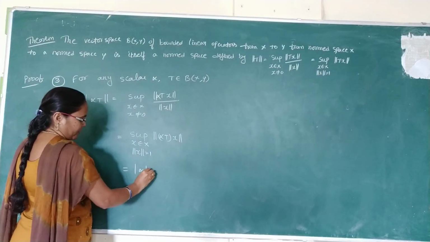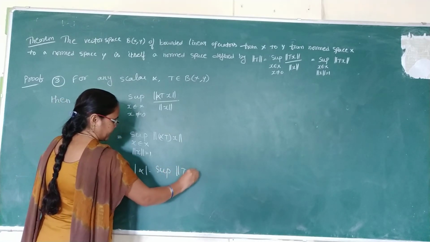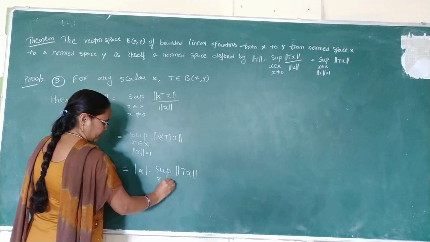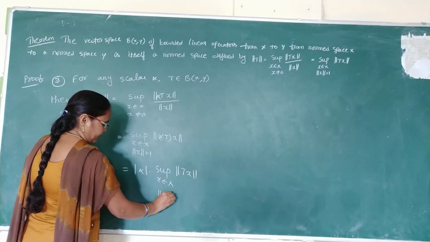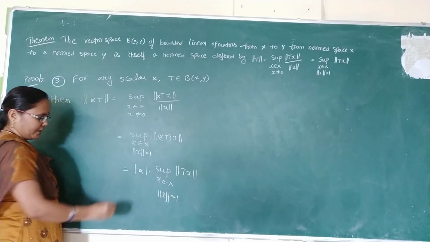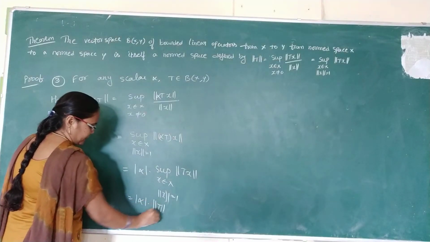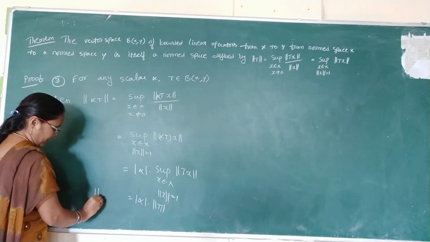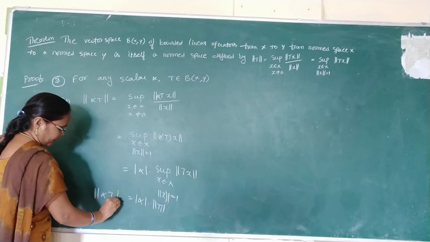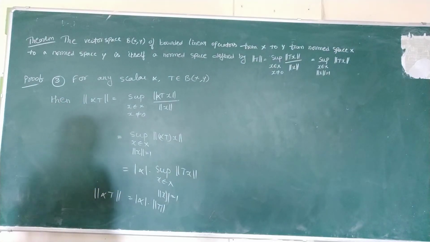So modulus alpha into supremum of norm tx, where x belongs to capital X and norm x is equal to 1. So modulus of alpha into this entire thing, which is norm t. So norm of alpha t is equal to mod alpha into norm t. So this is nothing but the normed space third property.